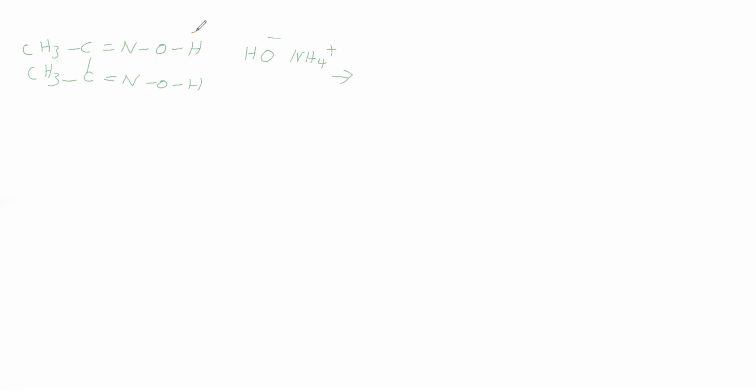Let us round off the water molecule. This water molecule is eliminating, while this OH bond is shifting to oxygen. So this becomes CH3 single bond C double bond N single bond O minus.